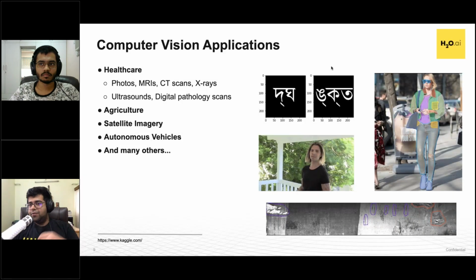And many other uses as well, like trying to understand different scripts. So this is a screenshot from Devanagari script, if I remember correctly, maybe a Bengali script if I'm not too wrong. Understanding deep fakes, understanding defects in manufacturing. So as a manufacturer of metals, for example, you'd like to understand if there are any defects in the sheets that are being manufactured, microscopic defects that could be fatal for construction. So you can identify all of these things.